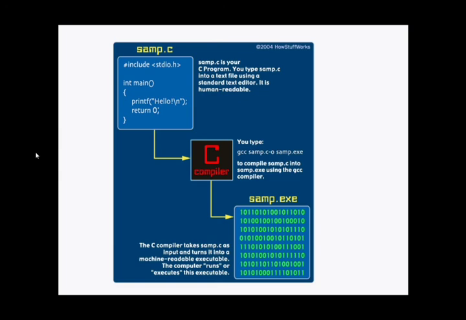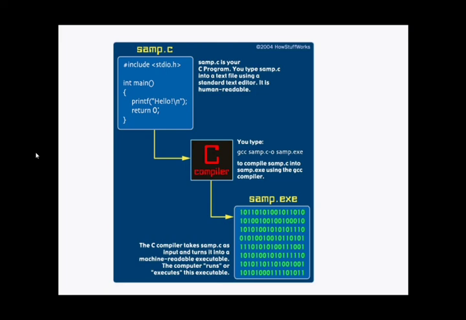If we take the example of a C program execution, we can see that here sample.c is the code written in high-level language, which is not understandable by the machine, and the compiler converts it for us into a 1 and 0 format, that is the machine readable format.